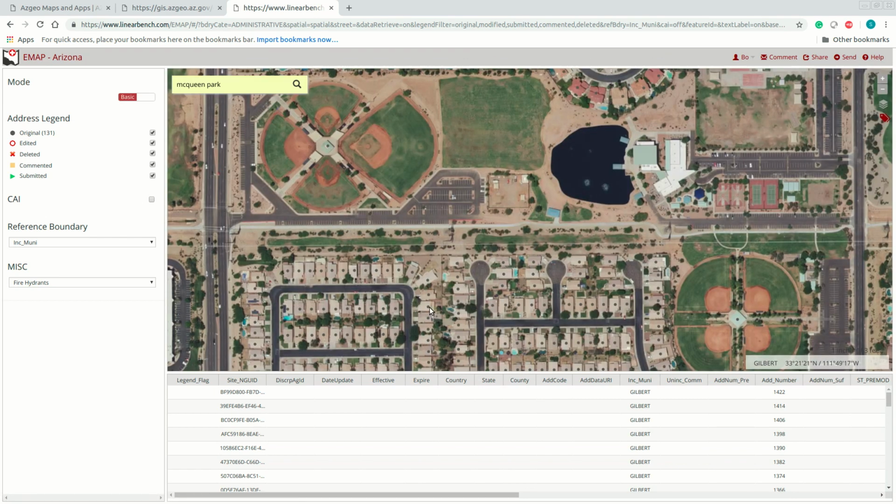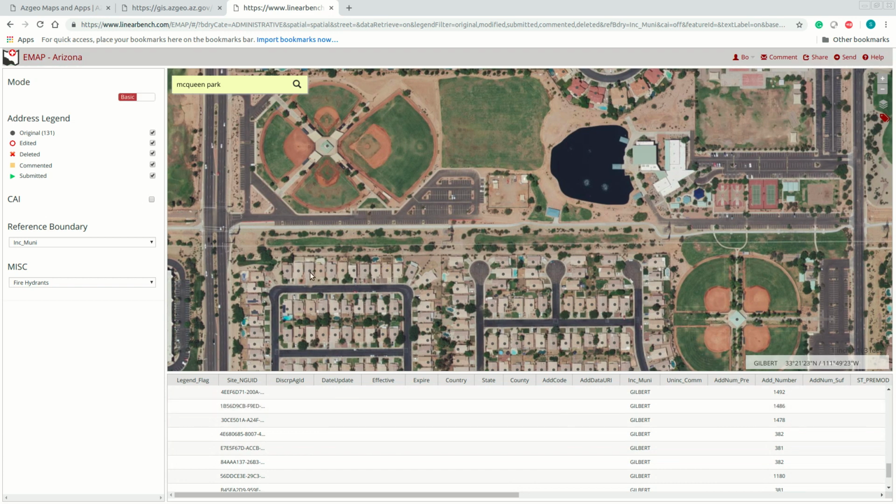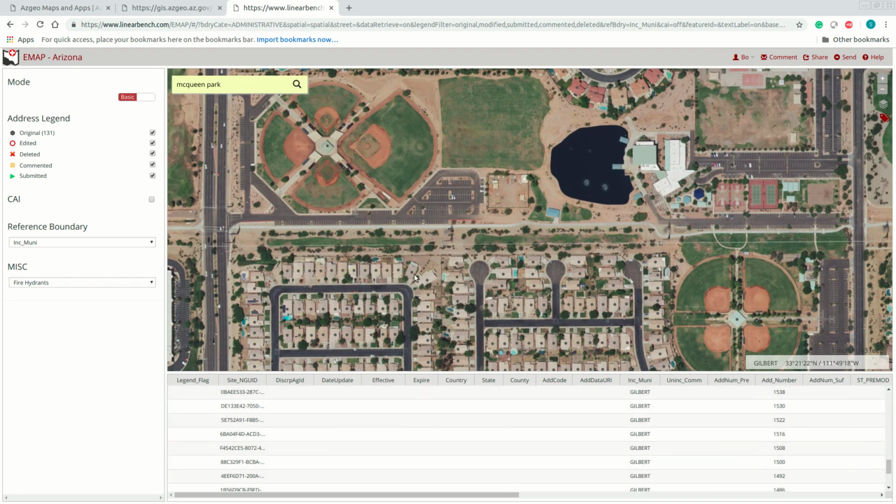You can see the edit options for address points by highlighting it from the row in the table or right-clicking on the address point. Multiple point selection can be achieved by holding the Control key while drawing a box around the desired selection area or clicking on individual points. Multiple address points can be selected or deselected in the data grid in a similar fashion.